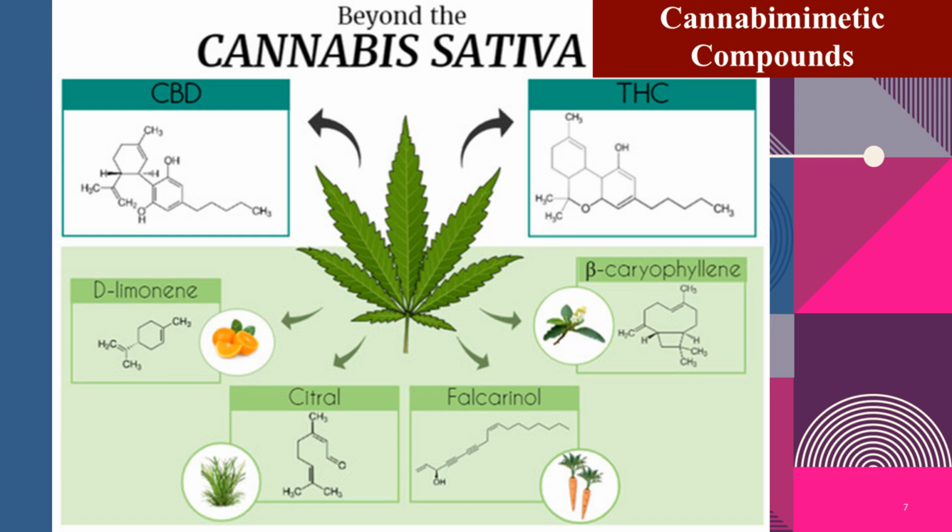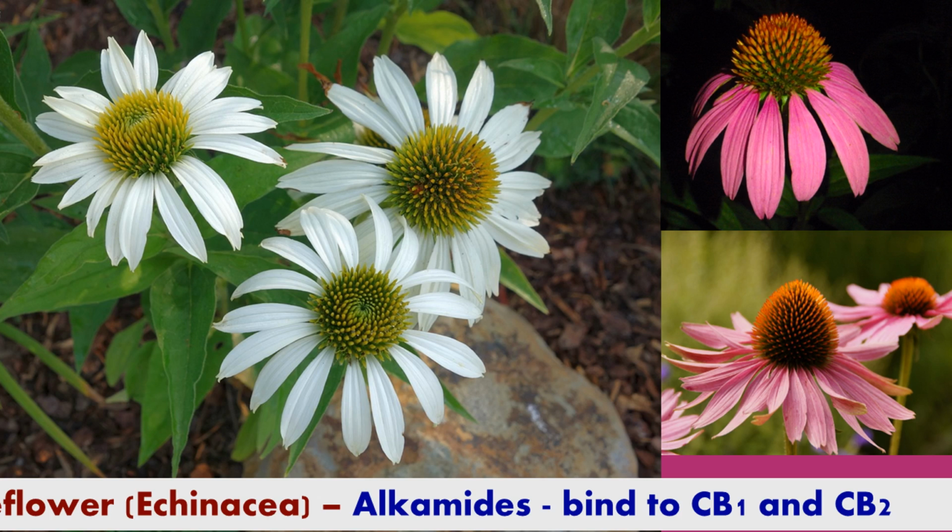These cannabimimetic compounds may interact directly on the ECS and satisfy the pharmacological definition of cannabinoids. Other cannabimimetic molecules interact indirectly with human ECS receptors by influencing other components of the system, such as enzyme activity. Thus, cannabinoids are by no means exclusive to the cannabis plant. For example, there are 9 species of the Echinacea genus, commonly known as coneflowers. They are native to North America, and they are used for holistic purposes. They are widely available in preparations such as teas, tinctures, and capsules.